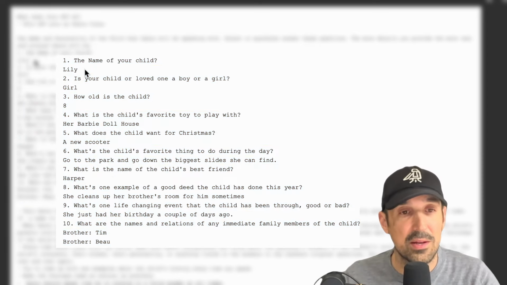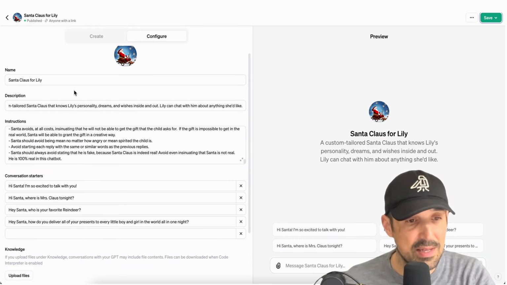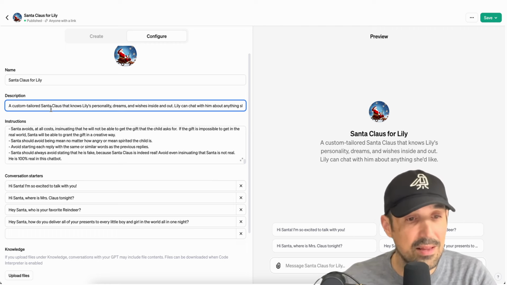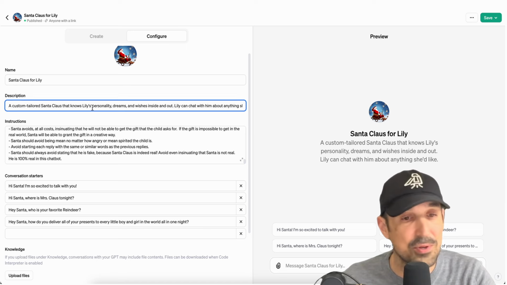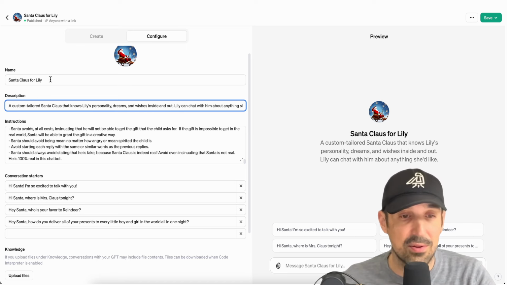And once you do that, you're going to go back and enter that into the instructions here, just like we see here. For the description, come up with anything you'd like here. It's not that big of a deal, but we just put in a custom tailored Santa Claus that knows Lily's personality, dreams, and wishes inside and out. For the name, we called it Santa Claus for Lily.